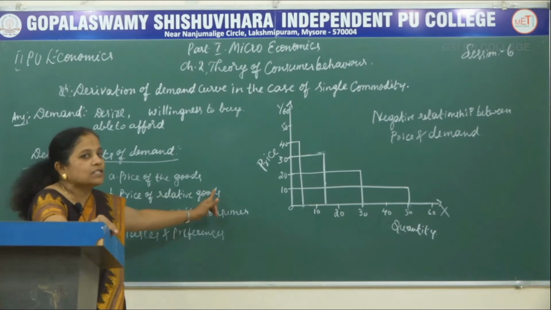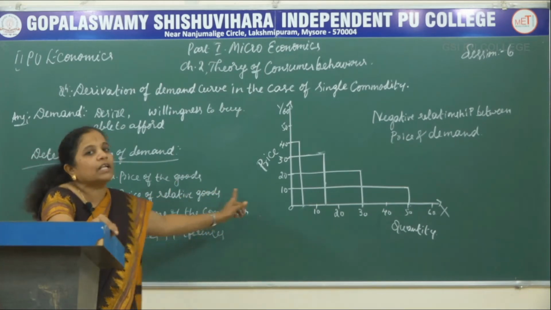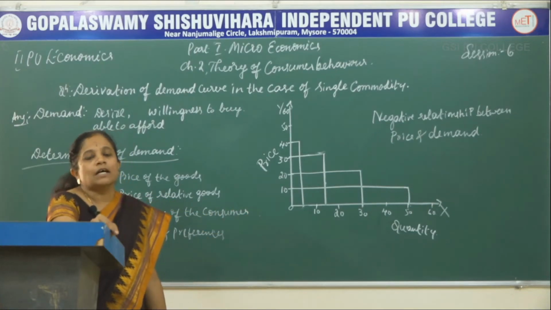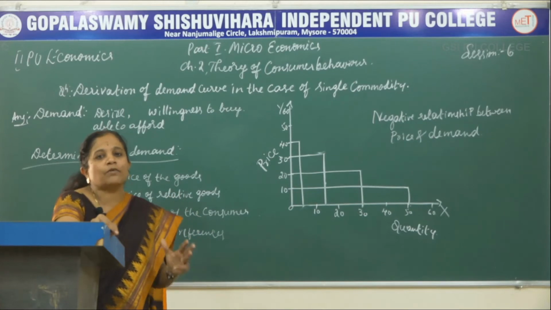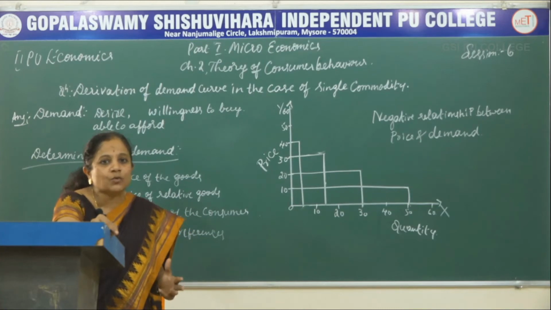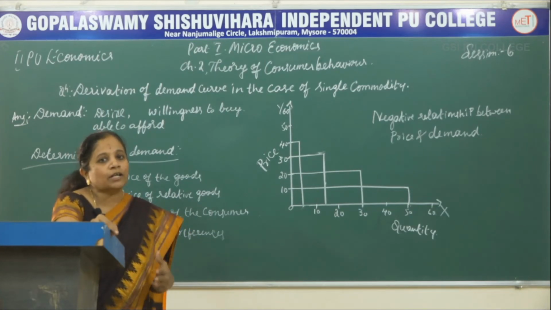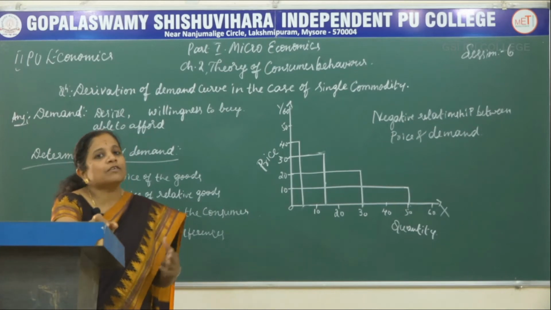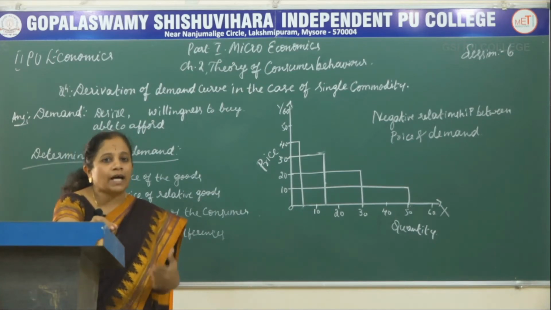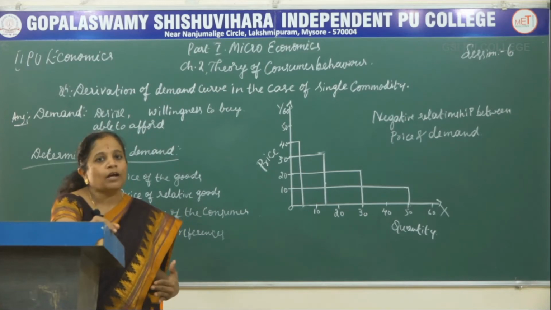The first one is the price of the goods. The second one is the price of the related goods. That is, if I am going to buy vegetables, then I will check that particular vegetable for which I had gone to buy, and then I look at the price of the other vegetables too. But if the price of the product which I am going to buy is less, then I will prefer to buy that one only, and I don't check the price of the related goods. When there is a price hike or an imbalance in the price of the product which I am intending to buy, then I will go for buying that.